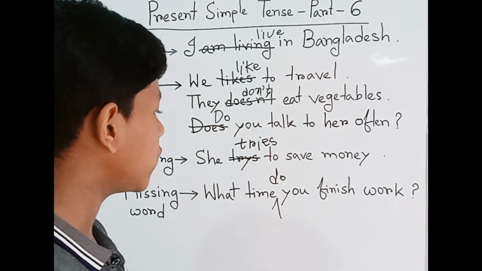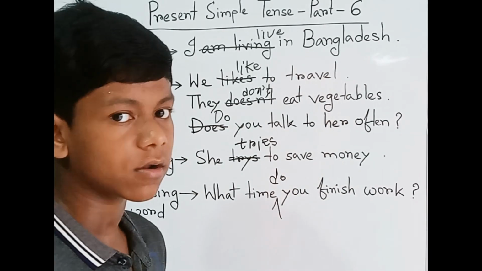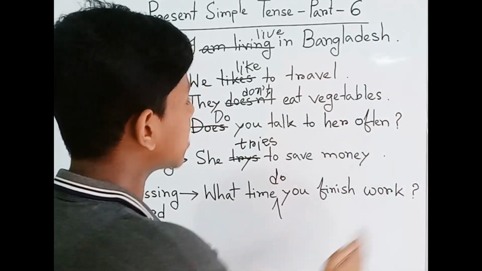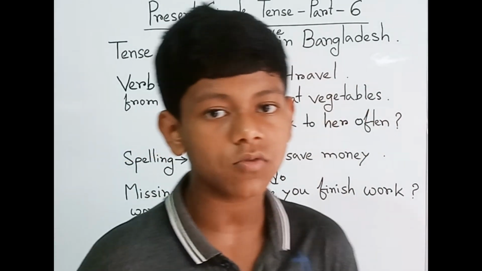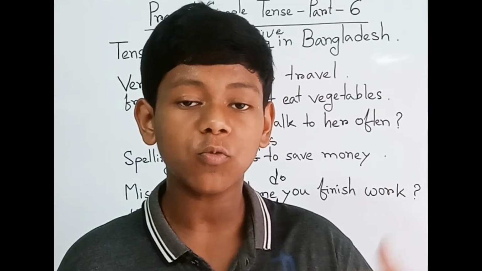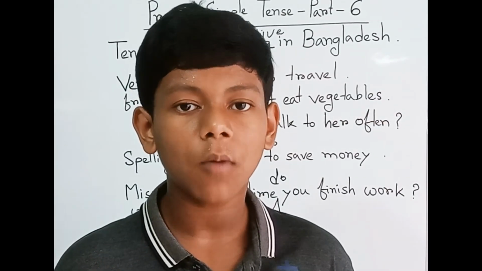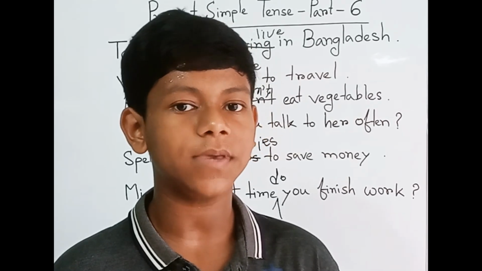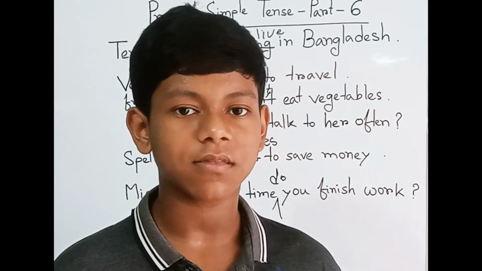So what time do you finish work? I hope that you have already understood. So these four sections we have already understood: we always make common errors in our daily lives. It will be a huge mistake in the present simple tense.